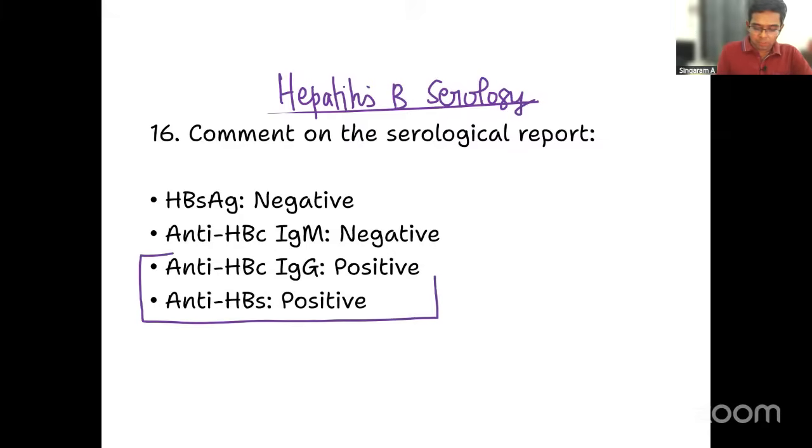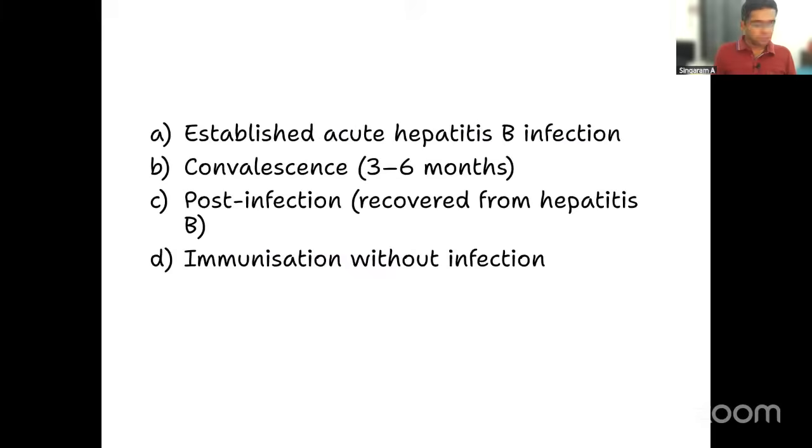Let me focus on the positive ones. What are they? Antibodies against core antigen of hepatitis B virus is positive. Antibody against surface antigen is also positive. I will give you the options now. Is it an established acute hepatitis infection?